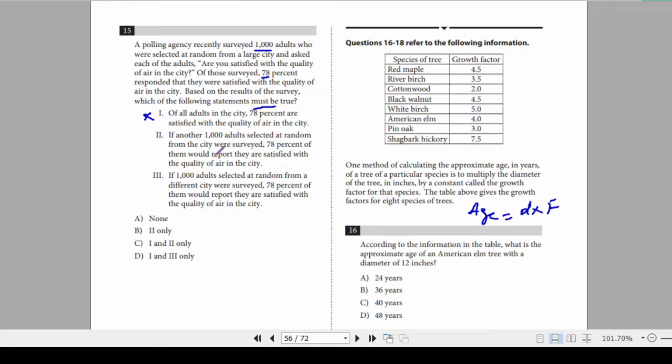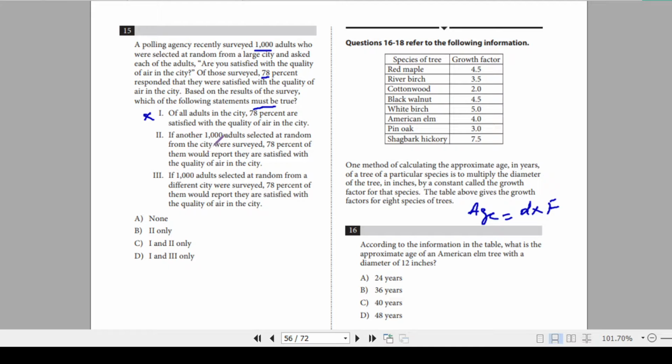Okay. All right. Now, the second one is, if another 1,000 adults selected at random from the city were surveyed, 78% of them would report they are satisfied with the quality of air in the city. Same situation.